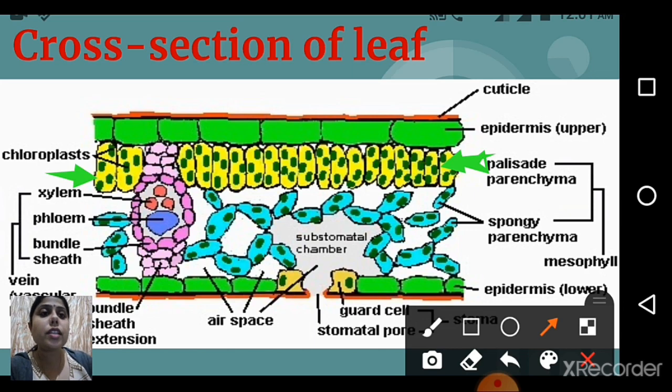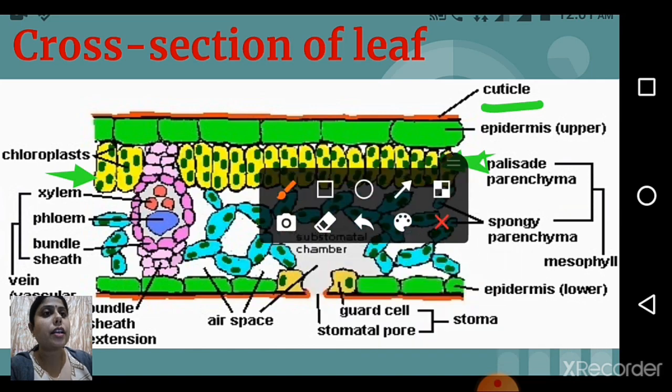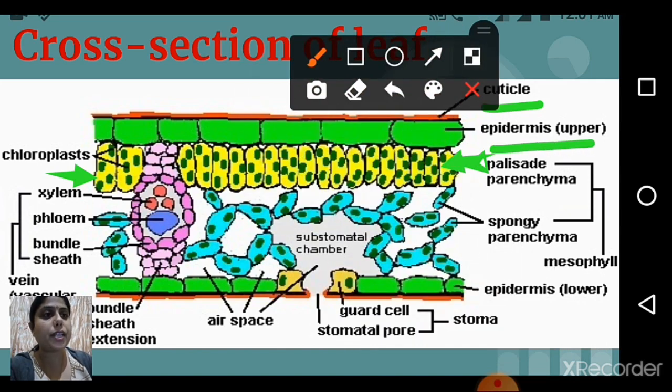Along with the chloroplast and chlorophyll, here you can find the cuticle. This is the protective layer of the leaf. Then again you can see the epidermis, upper epidermis and lower epidermis. There are two layers, upper and lower. Along with that, you can see xylem and phloem. What do they do? They are responsible for the transportation of food material from one part of the plant to the other. So these are xylem and phloem. Many things are given here, but for your level this is sufficient.